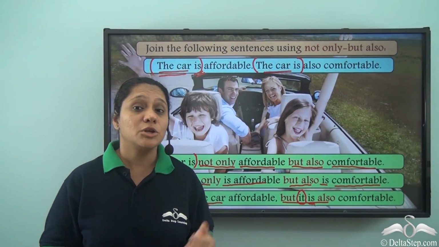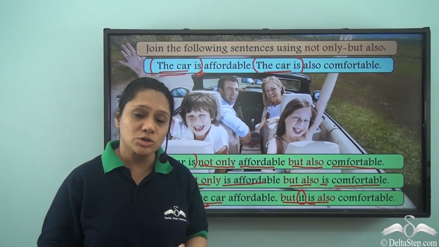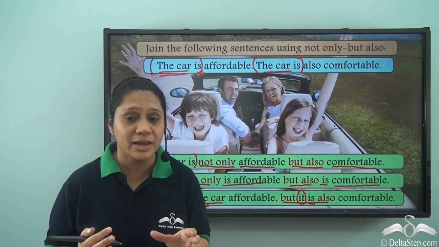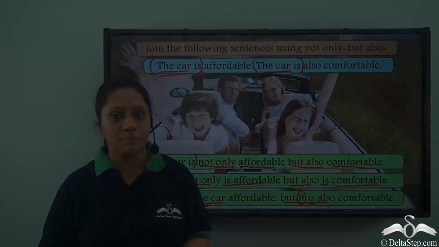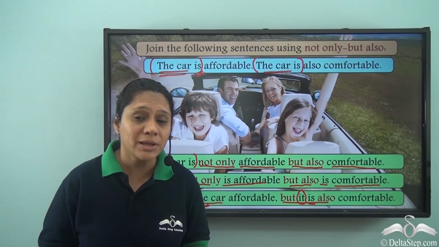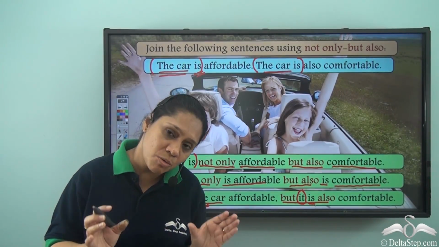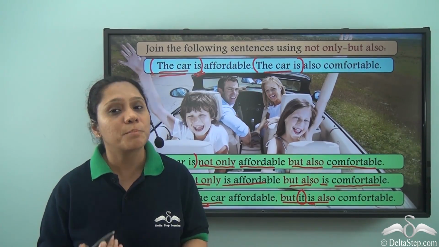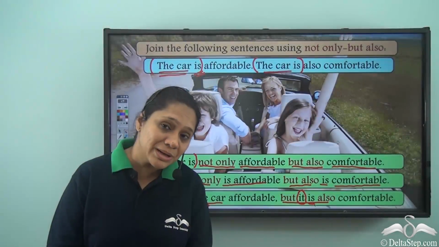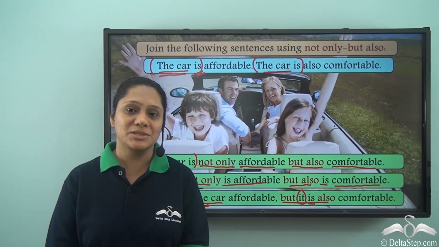We use not only but also to join two ideas when we want to emphasize one particular idea. And we use both and when we join two ideas and we want to give equal importance to both the ideas. We will soon learn about some new conjunctions.